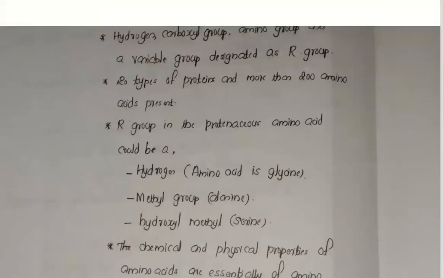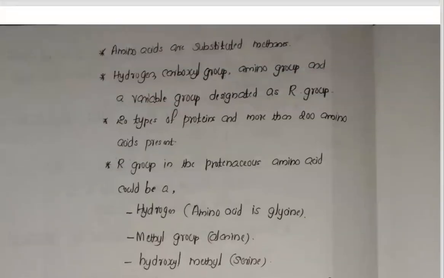Now the next one about the amino acids. They are substituted by the methane, by the CH3. So hydrogen, carboxyl group, amino group, and a variable group, that is the R group. So hydrogen will be there, carboxyl group will be there, amino group will be there, and also a variable R group will be there inside this. Now 20 types of proteins are there and more than 200 types of amino acids are also present.